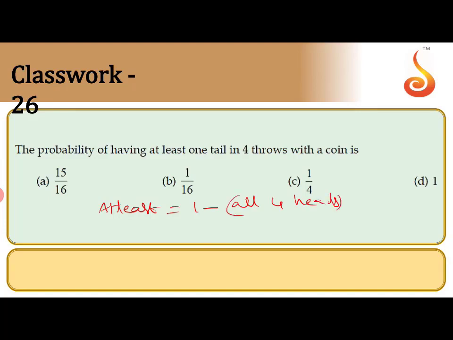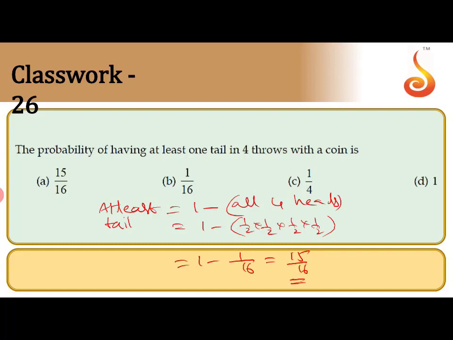At least one tail means one tail or two tails or three tails or four tails. That gives big calculations. If you take the opposite, at least one tail is equivalent to 1 minus all 4 heads. That means 1 minus 1/2 × 1/2 × 1/2 × 1/2, because of 4 heads. So the answer will be 1 minus 1/16, that gives 15/16.